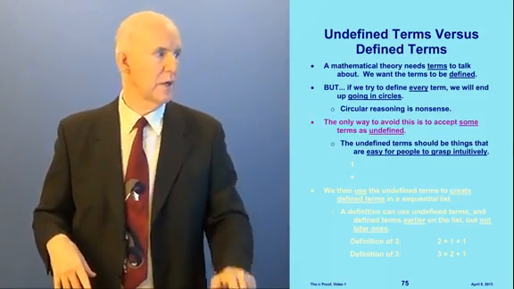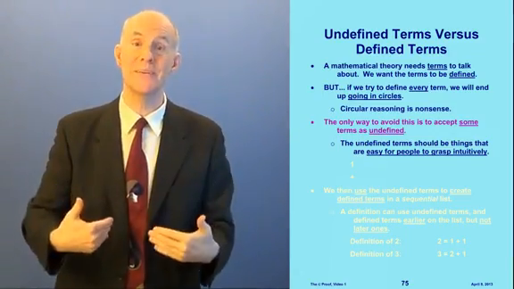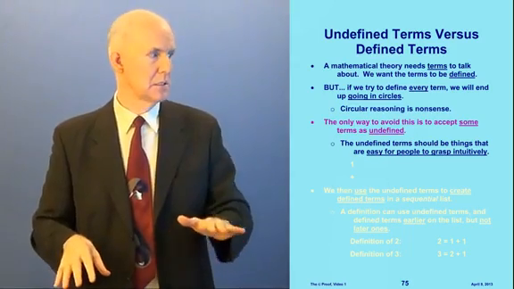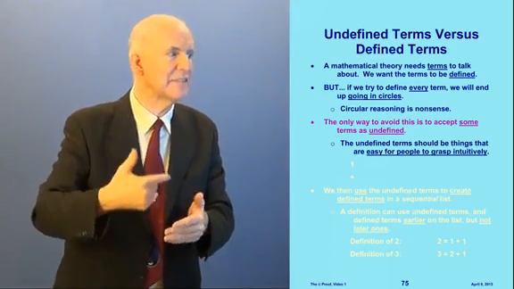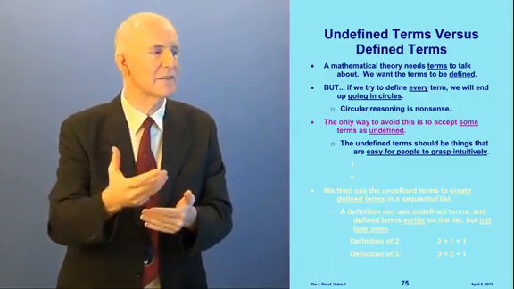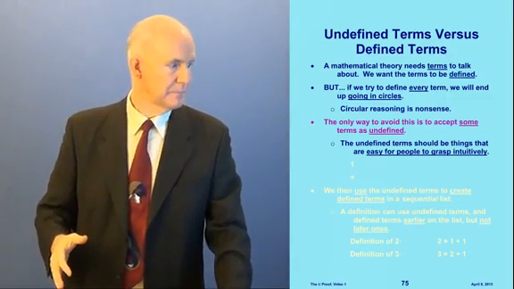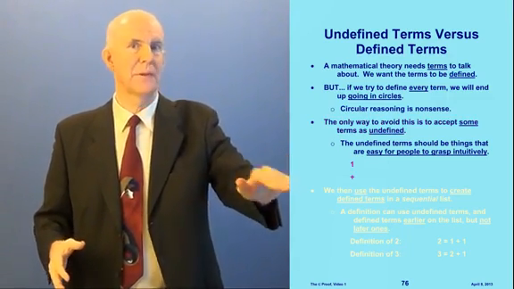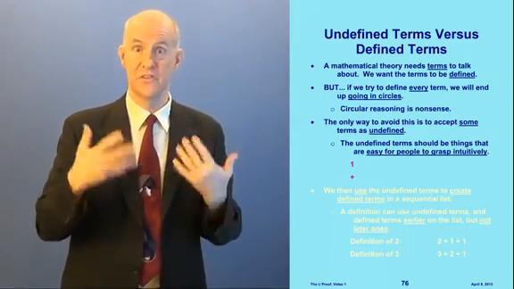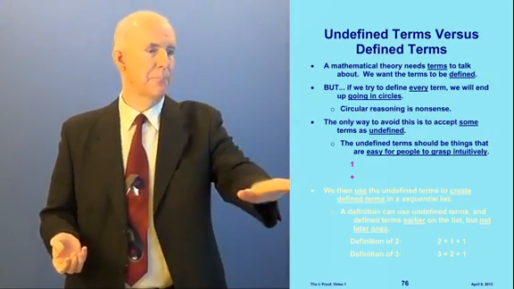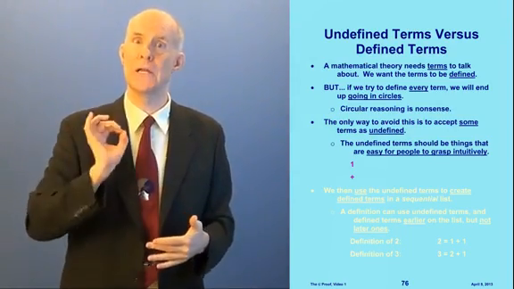Now, there's only one way to avoid that. The only way to avoid that is to accept some terms as undefined. However, the undefined terms should be things that are easy for people to grasp intuitively. For instance, if we're doing number theory, we could use 1 and plus as undefined terms. Well, okay, what's 1? Does anybody have any trouble understanding what 1 is? How about plus? These are things that are easy for people to understand intuitively. That makes them good undefined terms.